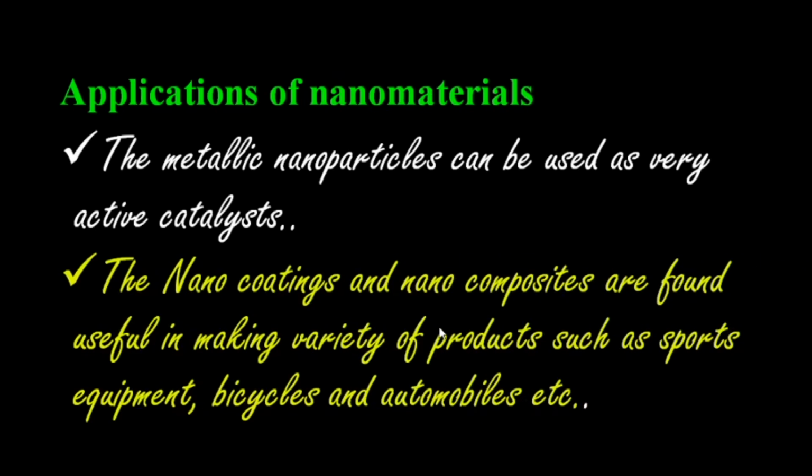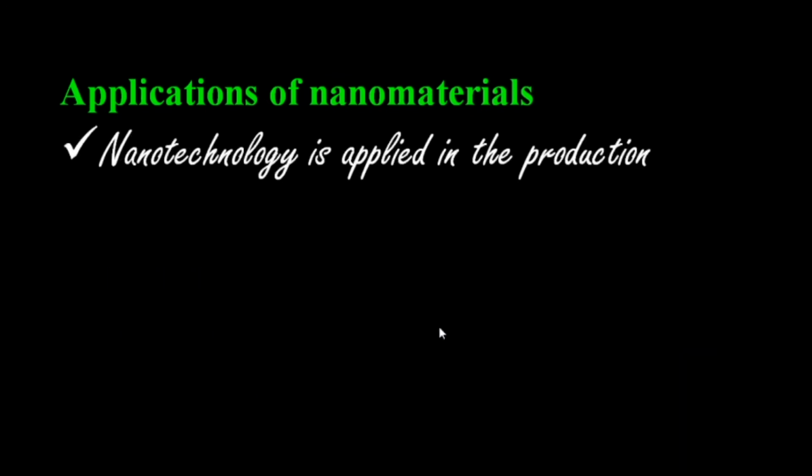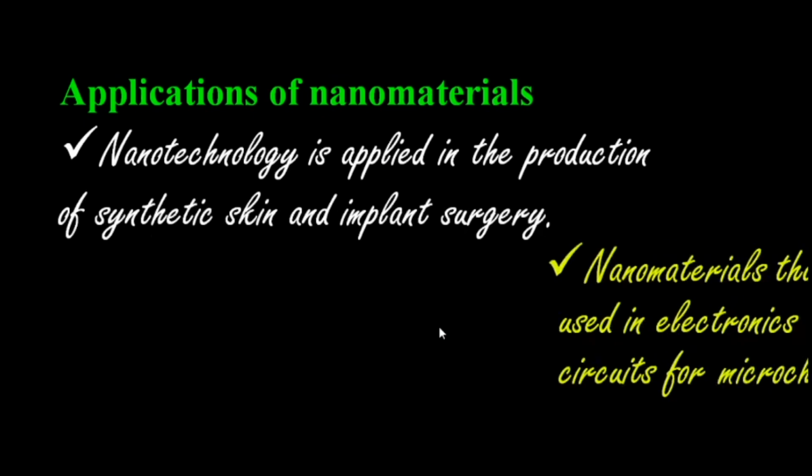The second thing, nano coatings and nano composites are usually found in a variety of products, such as sports equipment, bicycles, automobiles and everywhere. The next one is that it is applied in the production of synthetic skin and implant surgery.